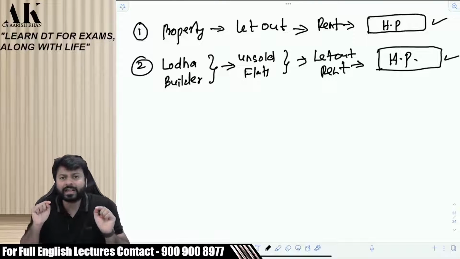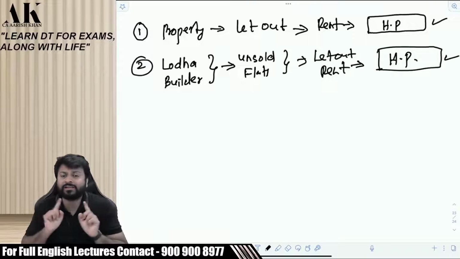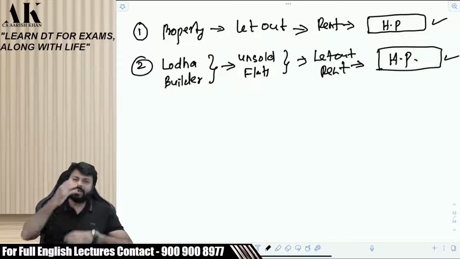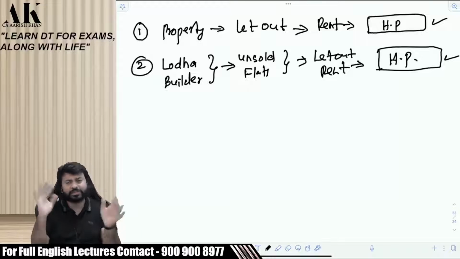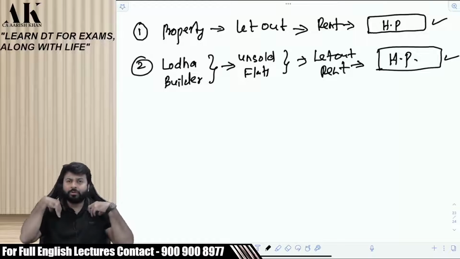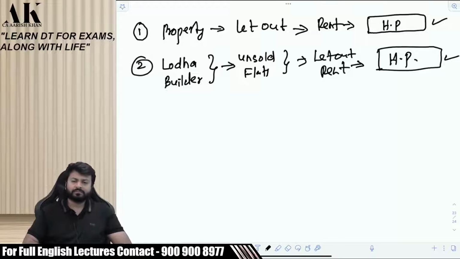Therefore, the rental income from letting out of property by a builder who is engaged in constructing a building and then selling the building, whose main objective is constructing and selling, not constructing and letting out, has to be classified under house property only. Do not forget this. IFOS, there is no question, Vinita. If the property is owned by you, it cannot be IFOS. IFOS comes only when you sublet the property. You have taken a property on rent from someone and now you are subletting, earning some income. That comes in IFOS, because in subletting you are not the owner of the property.